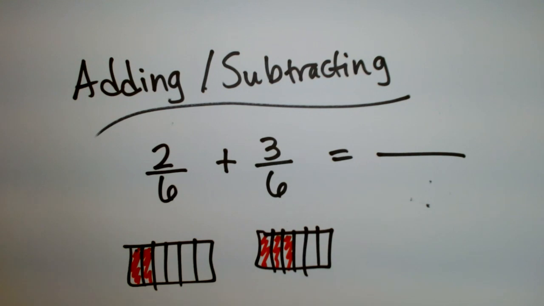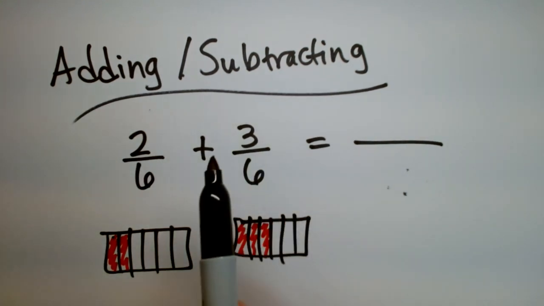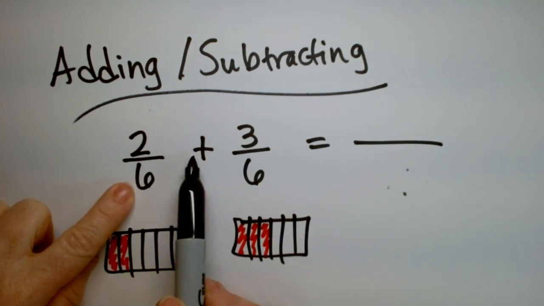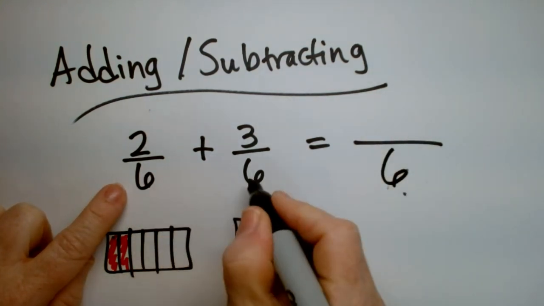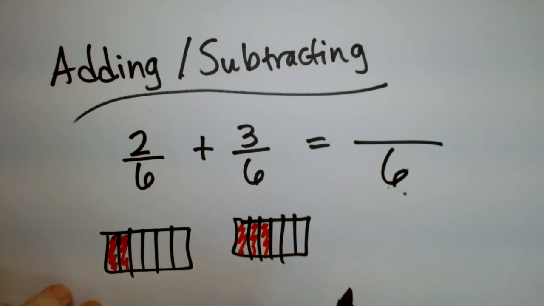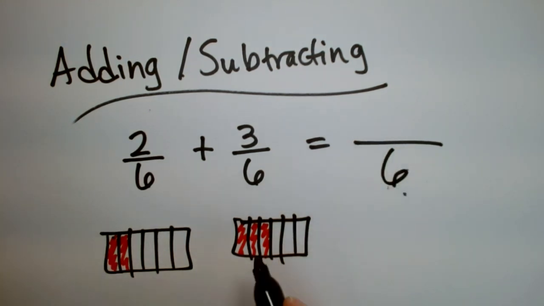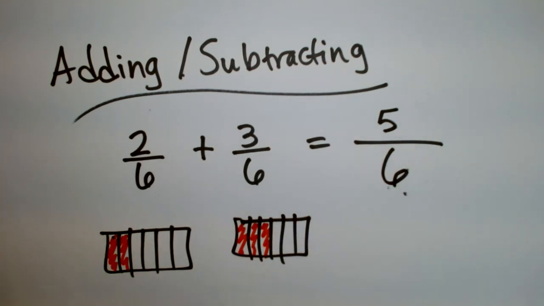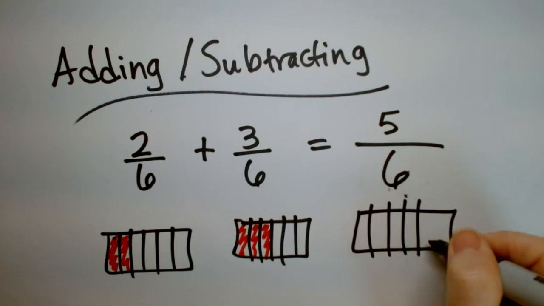Here's the main thing you've got to remember. The difference between adding and subtracting and multiplying is that in multiplying, you multiply these numbers together, if this is a multiply sign. For adding, this just comes along for the ride. You don't add the bottoms. That wouldn't make any sense because the 6 is your denominator, the number of divisions. So 2 plus 3 sections is going to give you 5 sections out of 6: 1, 2, 3, 4, 5, 6.